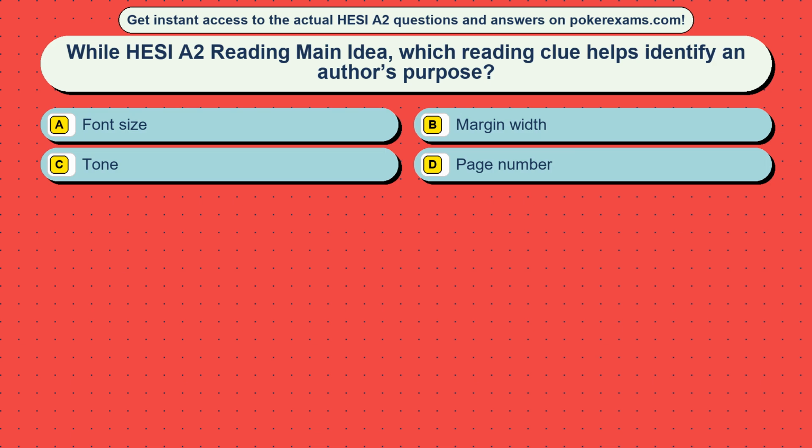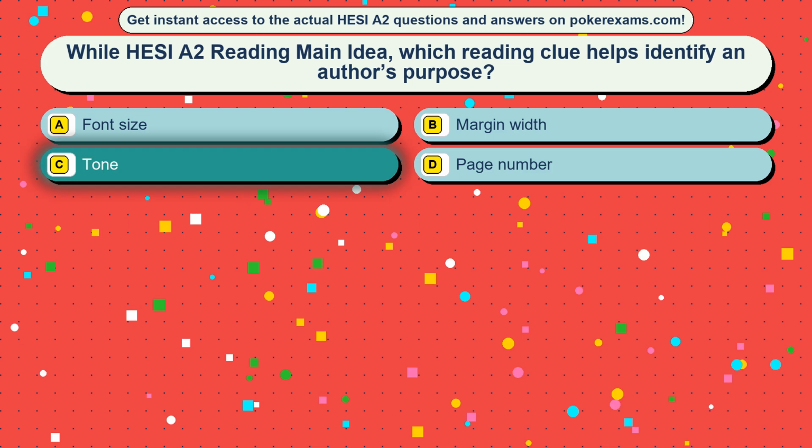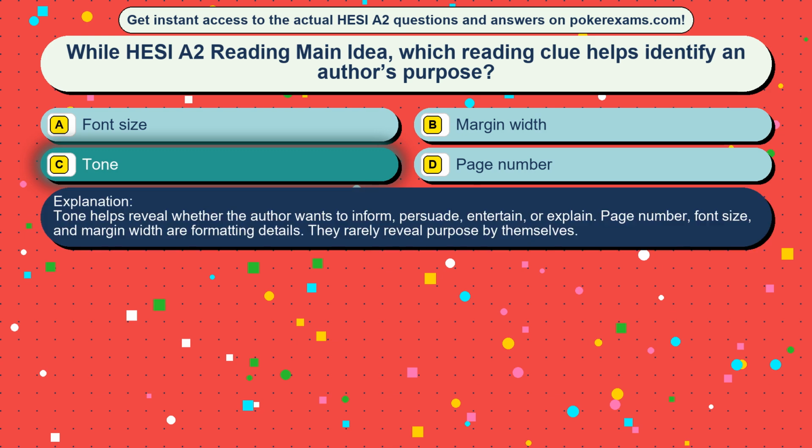Question 27. While HESI A2 reading main idea, which reading clue helps identify an author's purpose? Option A font size, option B margin width, option C tone, option D page number. The correct answer is option C, tone. Tone helps reveal whether the author wants to inform, persuade, entertain, or explain. Page number, font size, and margin width are formatting details. They rarely reveal purpose by themselves.